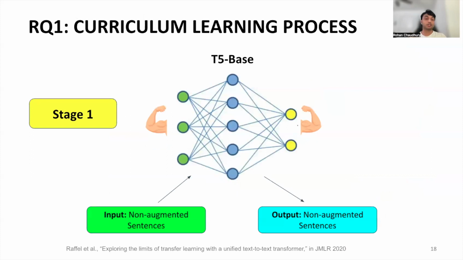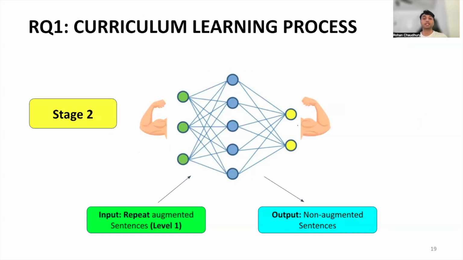For our curriculum learning process used in DACL, there are 6 stages. In the first stage, we feed the non-augmented sentences with n equals to 0 level augmentations into the T5 base model and ask it to generate these sentences exactly as they are. This stage enables the model to recognize that if the provided sentences are free from disfluencies, they should be returned unaltered. Consequently, this helps prevent the model from returning unintended random outputs or empty strings as witnessed in some of our ablation studies.